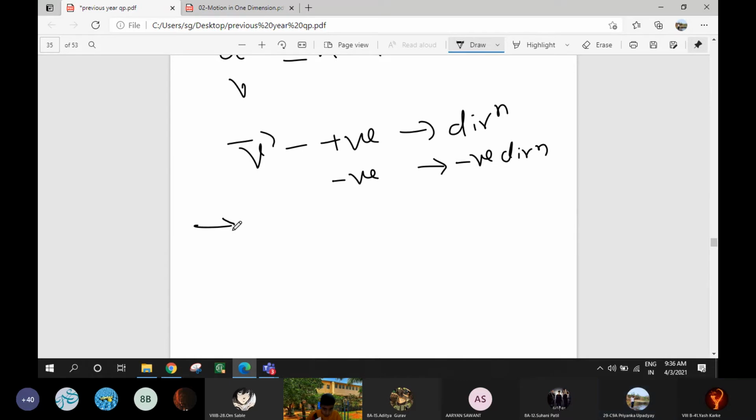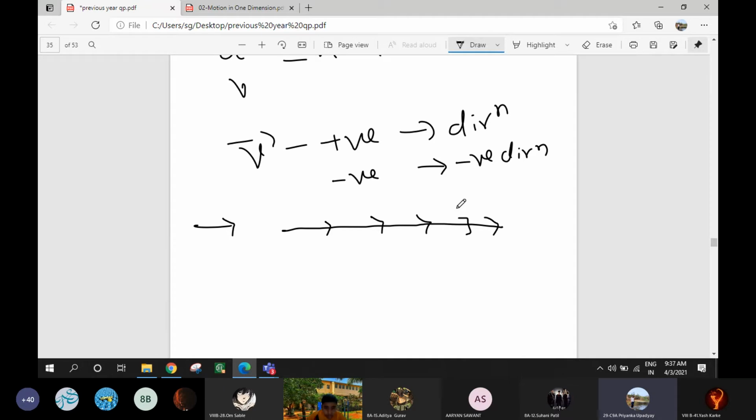When is the acceleration said to be uniform? See here, if the body is covering... I didn't complete the sentence. You tell me, when is the body said to have uniform acceleration?